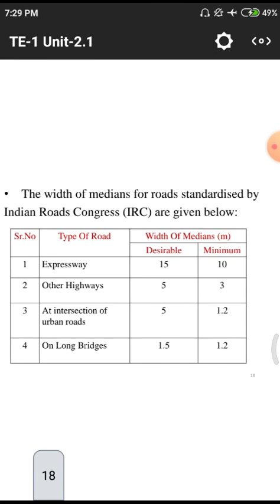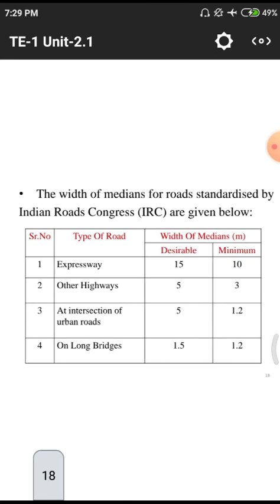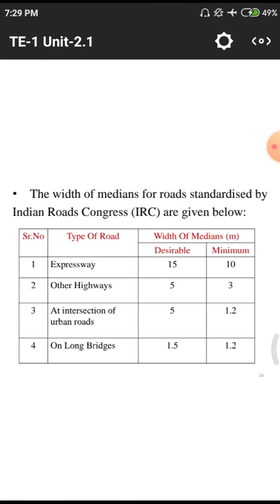Next, we will divide these different kinds of roads with desirable widths of medians and others according to the Indian Roads Congress. First one, expressways; second one, highways; third one, intersections of urban roads, that means mainly junctions and other crossings; and fourth one, long span bridges. What is the width of the median we need to maintain? Desirable and minimum.